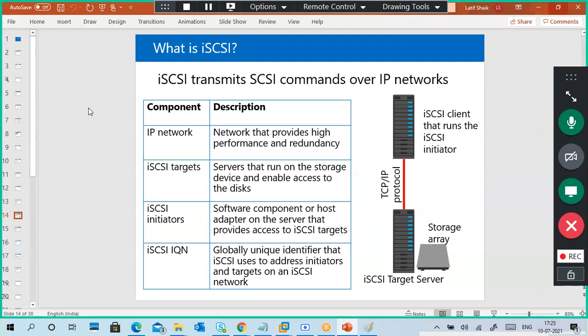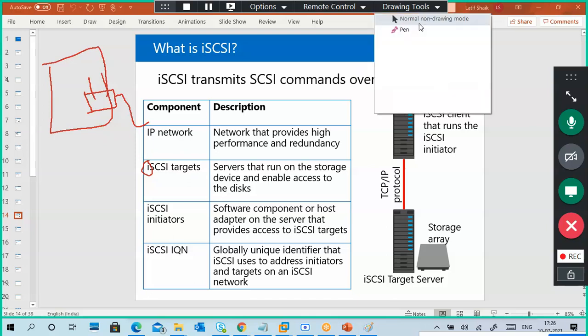This is one very good topic: iSCSI transmits SCSI commands over an IP network. Already I told you SCSI means Small Computer System Interface, and we can put an adapter in the server. In the motherboard of the server, insert a card, and we can connect devices internally and externally, and depending upon the card and the cable connections, we can attach multiple devices. That is SCSI. But this is iSCSI.